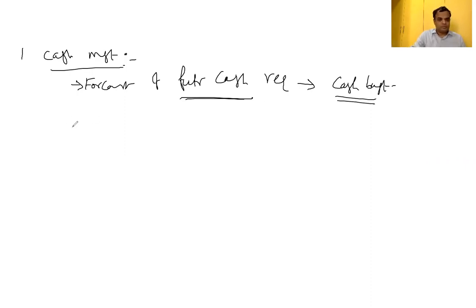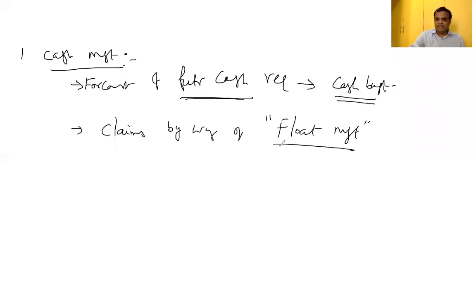Claims by way of float management. These are all the duties and roles with respect to cash management.